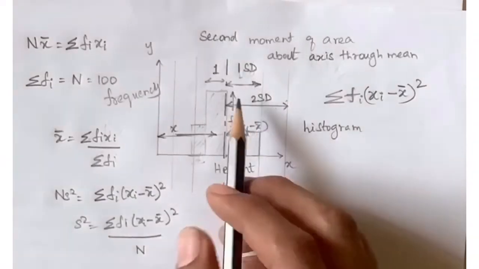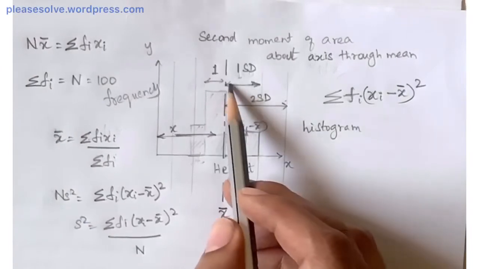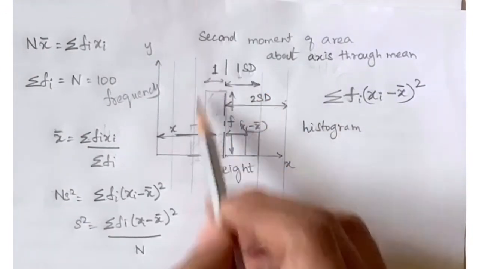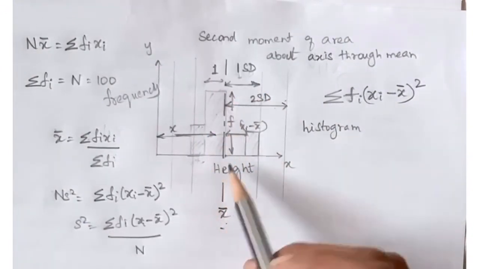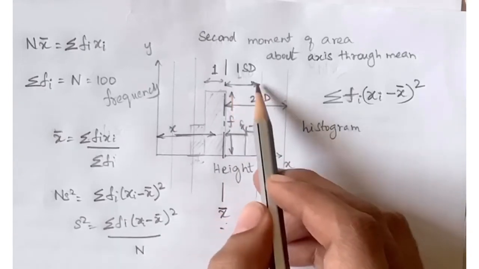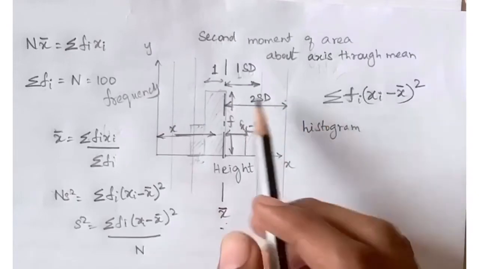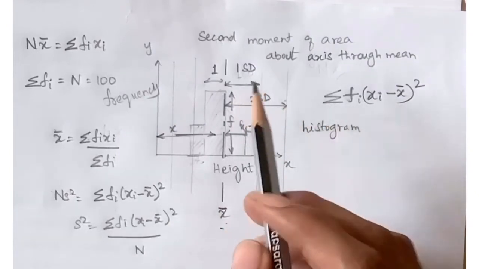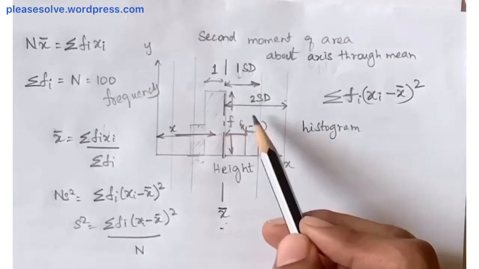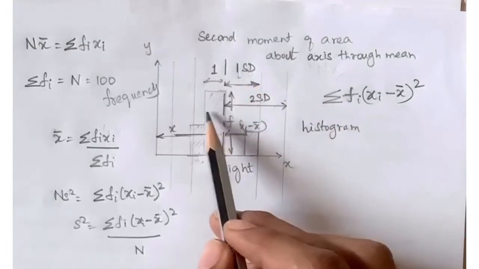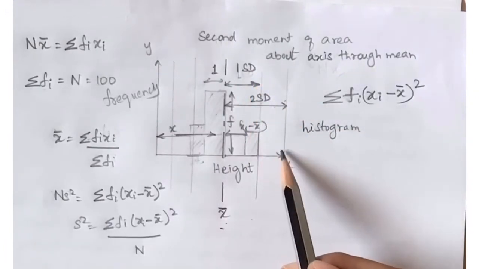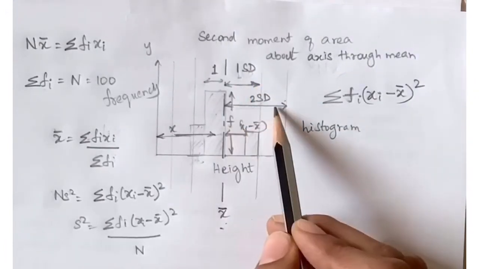So once we compute the standard deviation, we can draw lines around the axis through the mean. So this line will be like one standard deviation away, two standard deviations away. We will see that there will be a lot of data points within one standard deviation away from the mean, and there will be fewer data points around two standard deviations away from the mean.